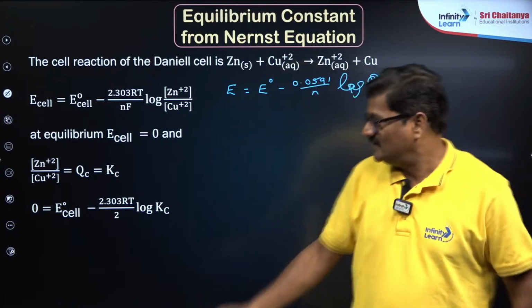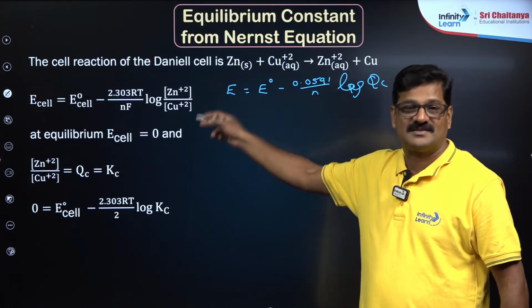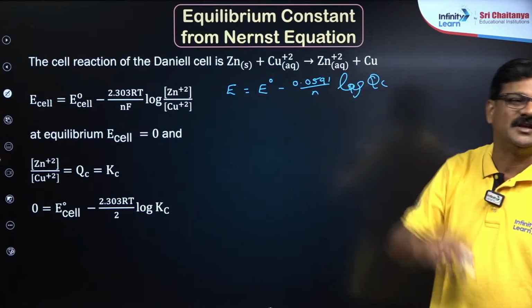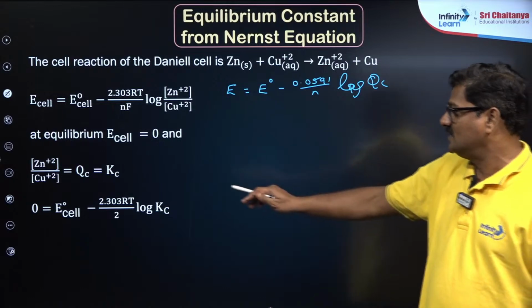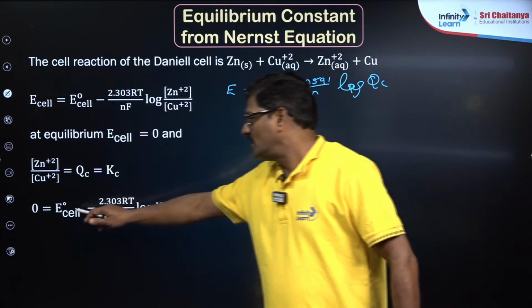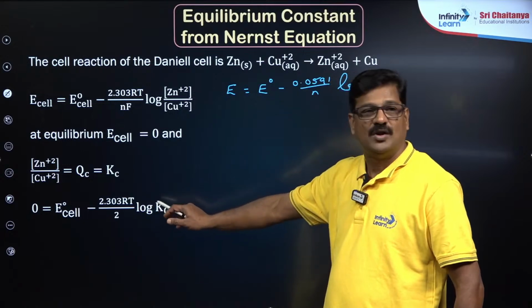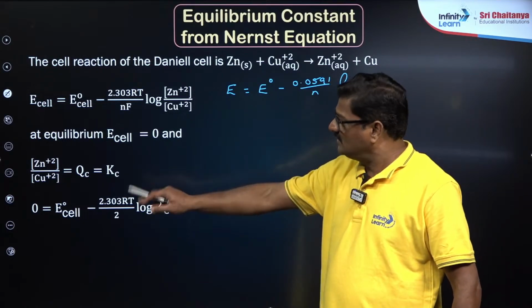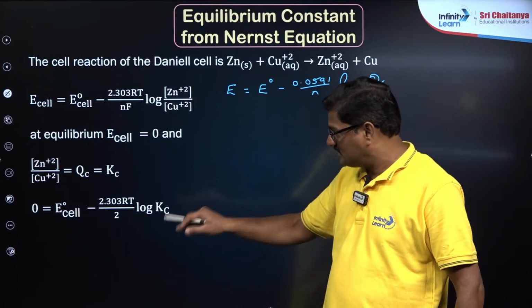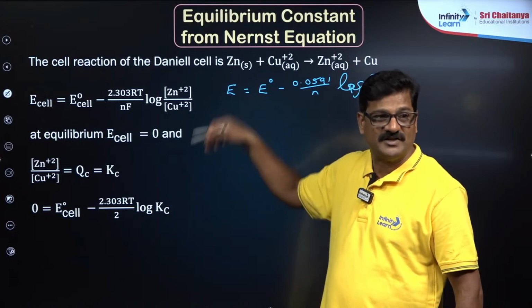Everybody knows that this Nernst equation is connected to the equilibrium concept, my dear students. So, if you take it as 0 equal to E naught minus 2.303 RT by 2F log Kc, then E naught can be calculated from that, and Kc also can be calculated from this Nernst equation.